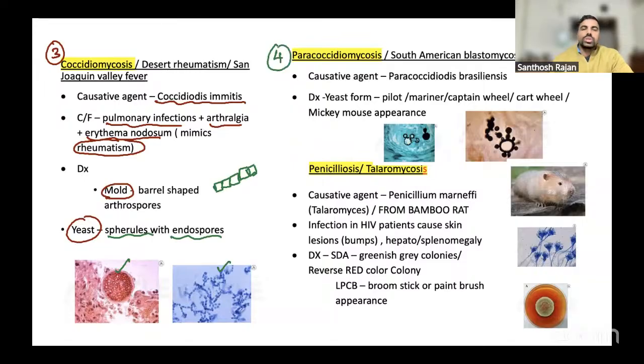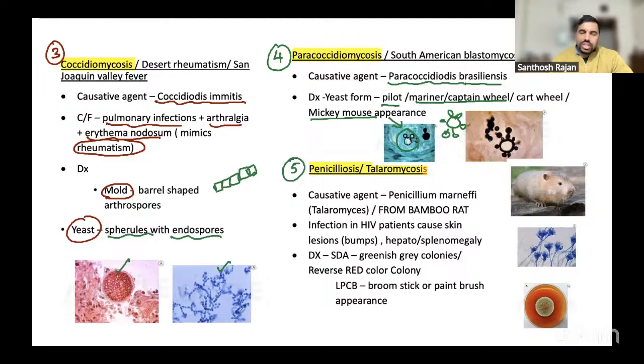Now the last one, paracoccidioidomycosis, South American blastomycosis. The causative agent is Paracoccidioides brasiliensis only. Here again, the yeast form is the important one. The mold form is not that significant here. You see the pilot wheel or Mickey Mouse appearance. This picture is a mariner wheel, round like a cartwheel or mariner wheel. And this one you see is Mickey Mouse, very much like Mickey Mouse. That's all.